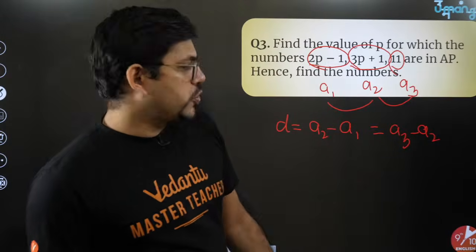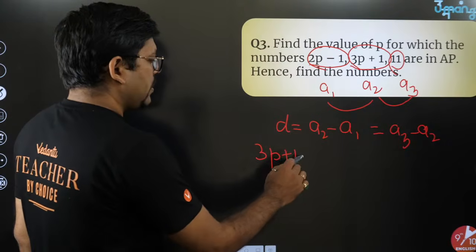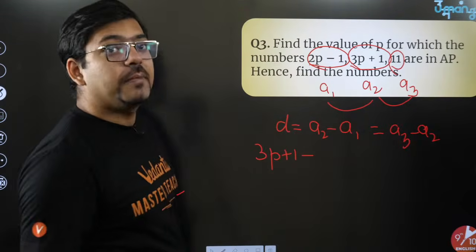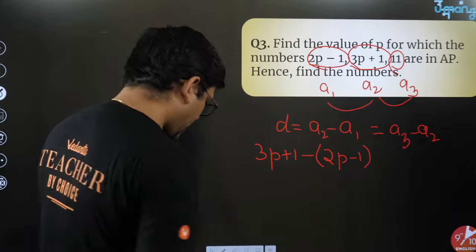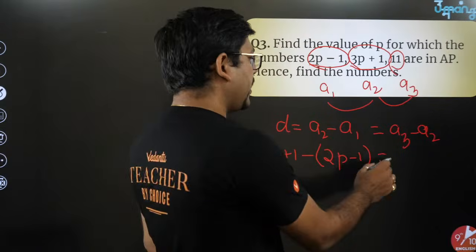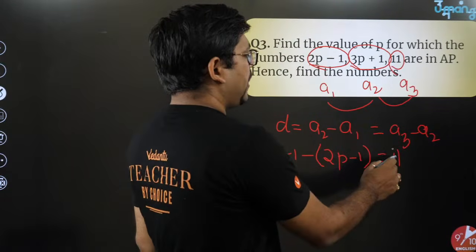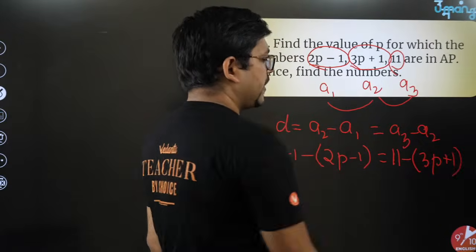What is A2 minus A1? A2 is 3P plus 1, minus A1, which in brackets is 2P minus 1. This should be equal to A3 minus A2. A3 is 11, minus A2, which is 3P plus 1. Now you have to just solve it and tell me the answer.